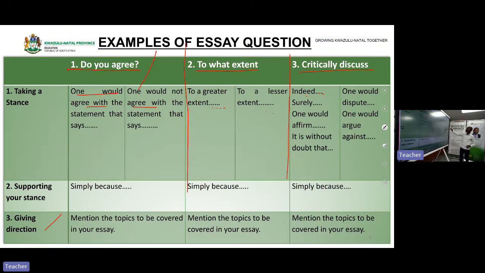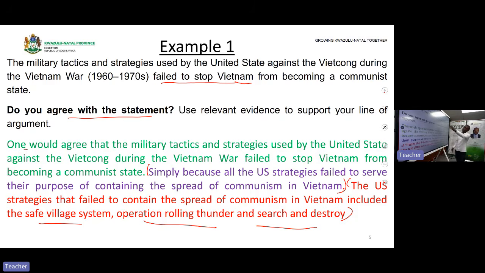You are responding to this question of, do you agree that the military tactics and strategies used by the United States of America against the Viet Cong during the Vietnam War failed to stop them, which is true. The stance that you took, or the agreement that you took, was that you agree with the statement that the tactics became a failure in doing what?